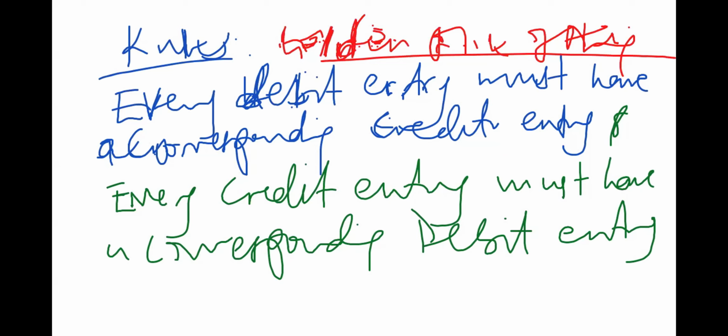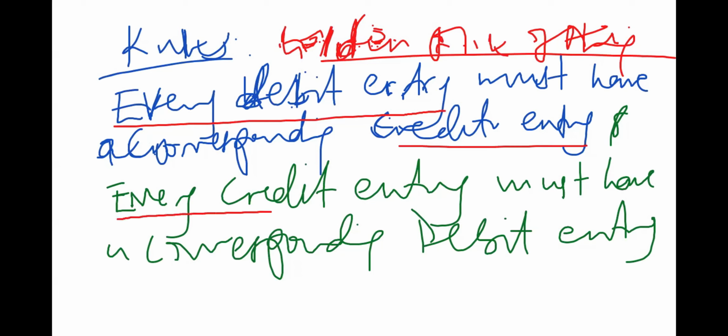So for every debit entry, we must have a corresponding credit entry, and also for every credit entry, you must have a corresponding debit entry. Just like in the example where you are selling a book to a customer, both of you are supposed to record the effect of that sale twice.